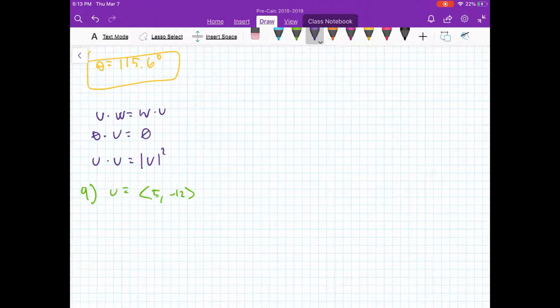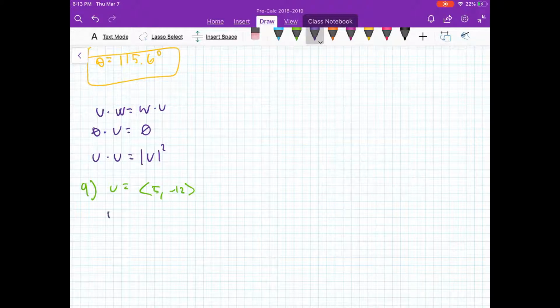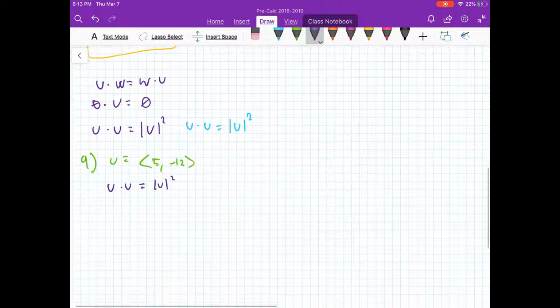We know, and this is very helpful, that the dot product of u and u equals the magnitude of u squared. This is something you should write down in your notebook. If we want to find the magnitude of u, we'll just plug in u everywhere we see u and solve for the magnitude of u.